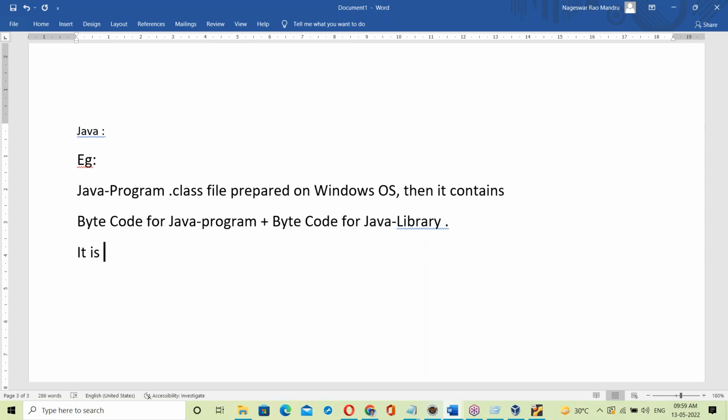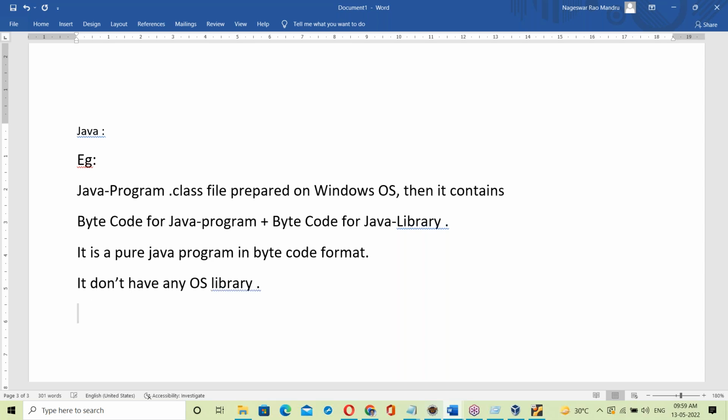Dot class file. Yes, it's a pure Java program, a pure Java program in bytecode format. So you don't have any OS library here.